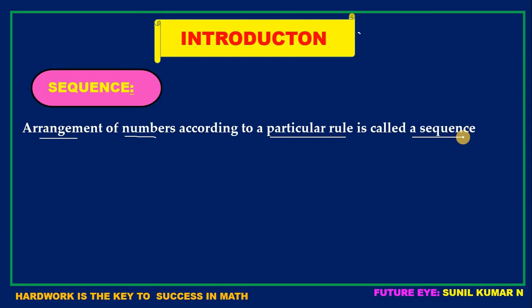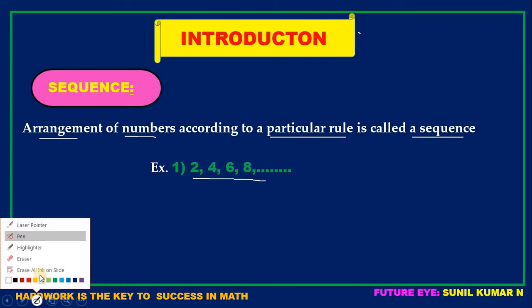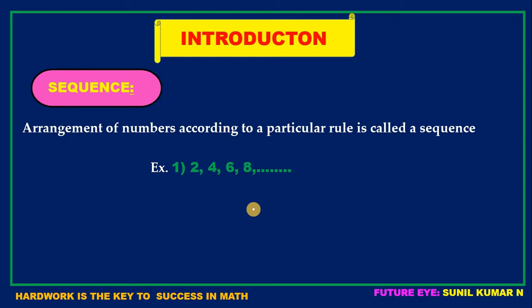Let us see a few examples. Example 1. Here I have taken 2, 4, 6, 8, and so on. Can you guess what would be the rule behind this set of numbers? Yes, here I have taken a set of even numbers. You can easily guess here 2, 4, 6, 8 are even numbers. Hence, the rule behind this set is even numbers.